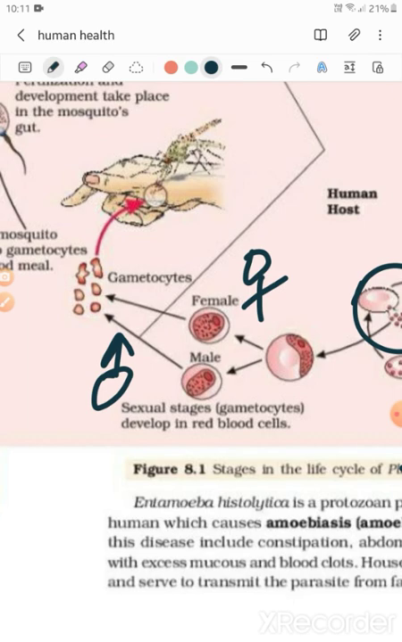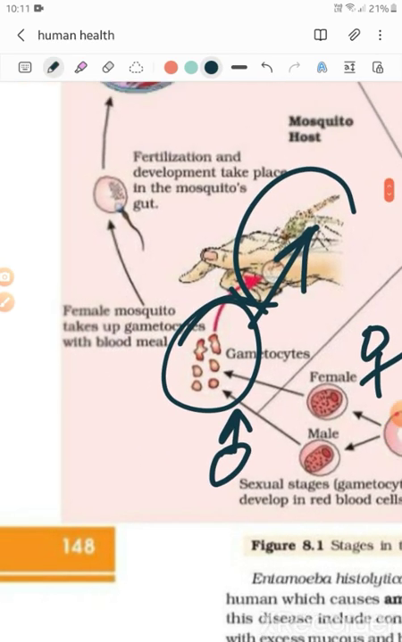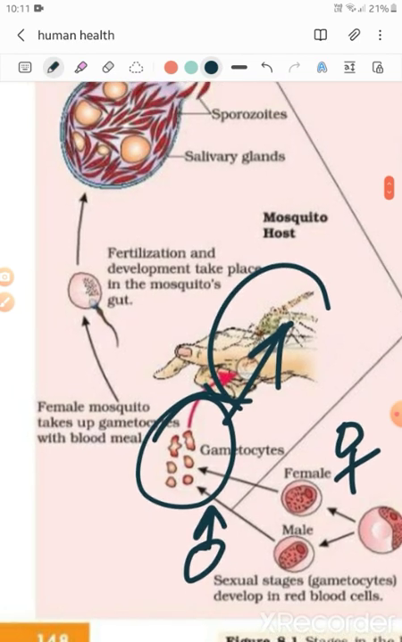Again, another female mosquito comes and bites us. It takes our blood meal with it. Through the blood meal, the gametocytes of this parasite are carried. Now this Anopheles mosquito too would become a vector. So the gametocytes are taken by the mosquito through our blood meal, right? And the fertilization of the male and female gametocyte would take place in the gut of the mosquito.